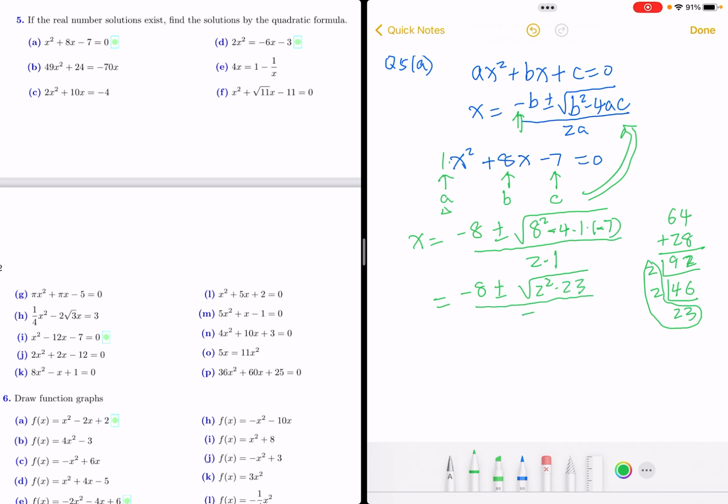Then we get negative 8 over 2, and negative 4 plus minus. Here will be 2 out times radical 23 over 2. That's negative 4 plus minus radical 23.